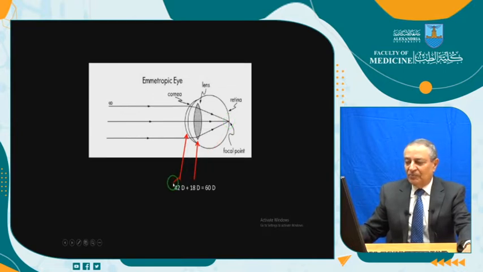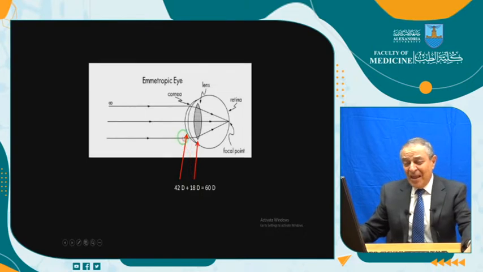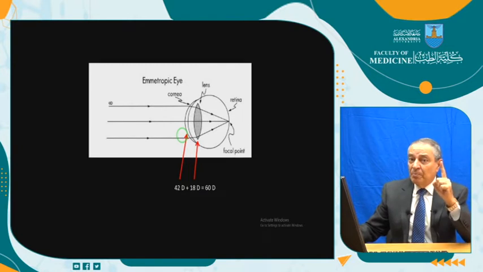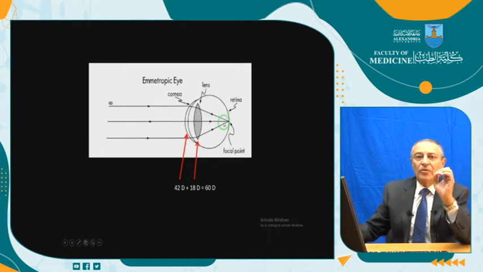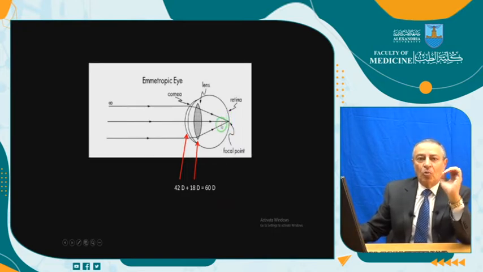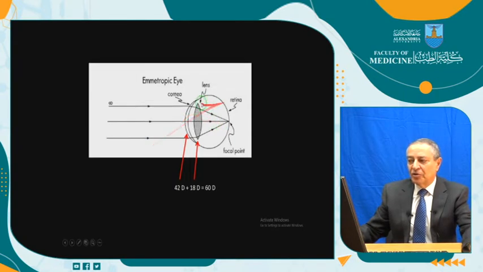This is not fixed: 42 can be 40, can be 39, and 18 can be 20, can be 21. But these are the main refractive surfaces of the eye. As we said before, the main player, besides this refraction, and more important, is the axial length, which is the anteroposterior diameter of the eye, and this is the main deciding factor why there are people hypermetrope, why there are people myope. Astigmatism is another issue regarding the curvature of the cornea, as we will see in the lecture of astigmatism.